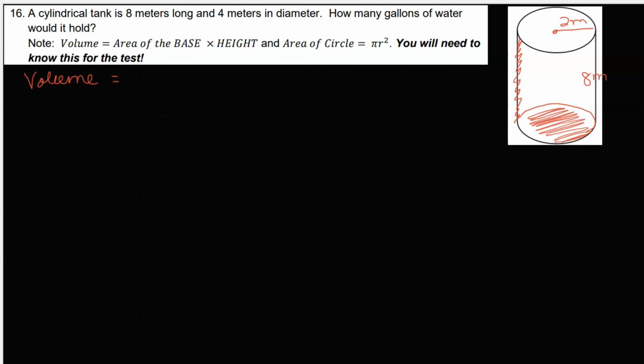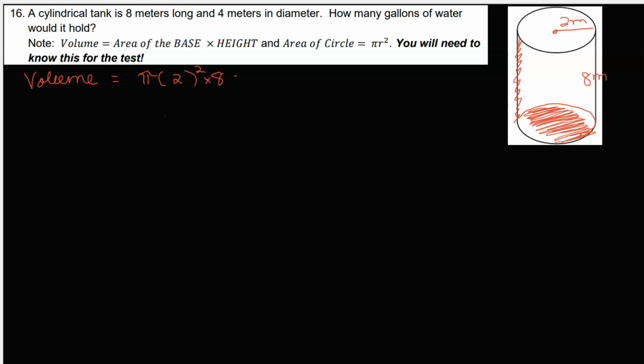Now, don't just memorize these random equations that people give you. Really understand the concept of volume of a straight up solid being the area of the base shape, in this case a circle, and the area of a circle is pi times radius squared, multiplied by how tall, and how tall is 8 meters.